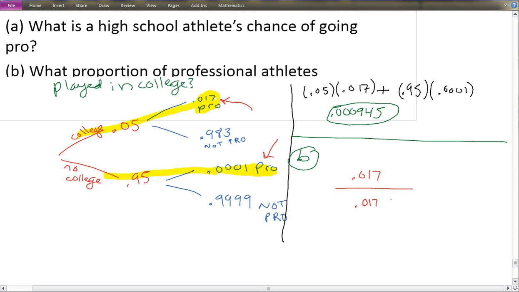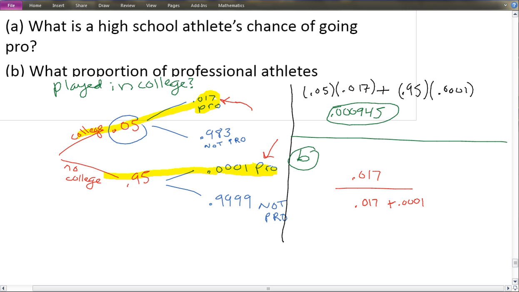Okay, so the total number that we're getting this out of is that 0.017 from the top, and then plus that 0.0001 from the bottom. Okay, now with each one of these, maybe you picked up on this, but we forgot to add in that part about our branches, right?